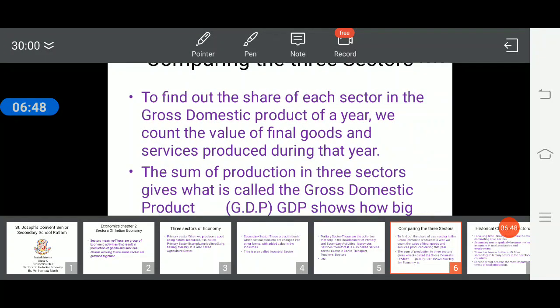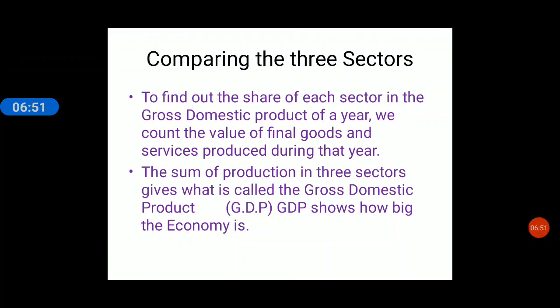Okay children, wait, we are now with the next slide. How do we compare the three sectors? There are three sectors: primary, secondary and tertiary. Primary sector is called agricultural sector. Secondary sector is called industrial sector. Tertiary sector is called service sector.